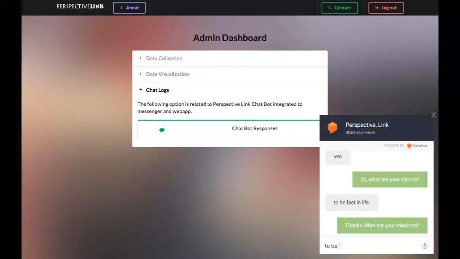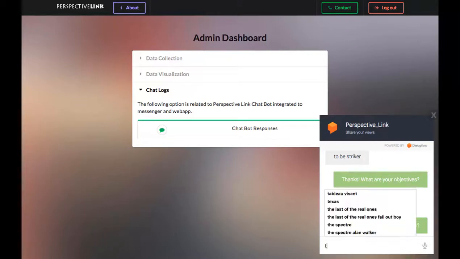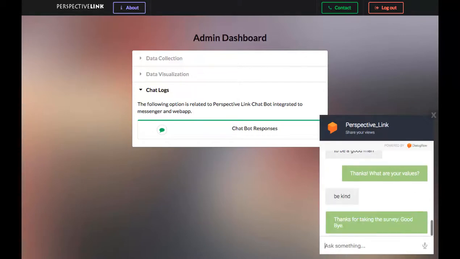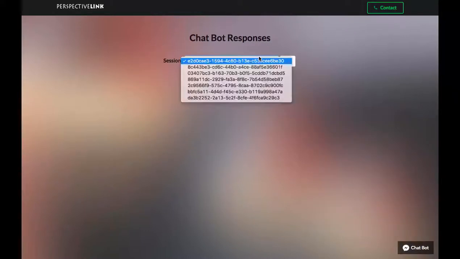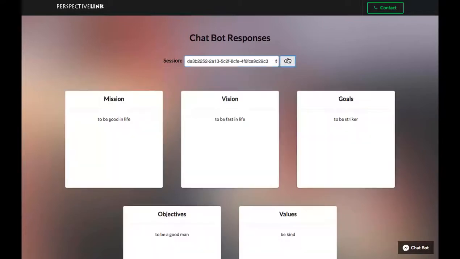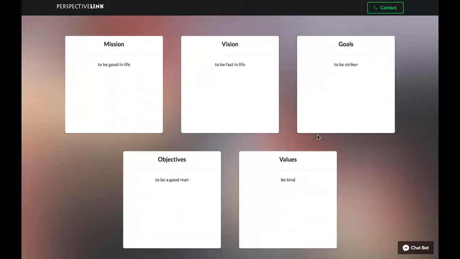Now the missions. Ask about your goals. Ask objectives, and so on. Values. These all views are stored in the database. It can be viewed from chatbot responses. Here, select the last one. This is the current chat. You can see the same thing has been displayed here: vision, mission, goals, objectives, and values.